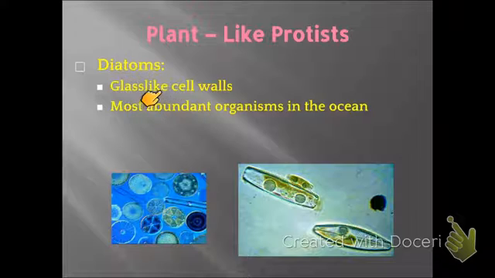Diatoms are protists that have a glass-like cell wall, and they're the most abundant organisms in the ocean. I think these guys are the ones that look the coolest because they look like they're almost fake, just with the structure that is involved with them. So these are our diatoms.